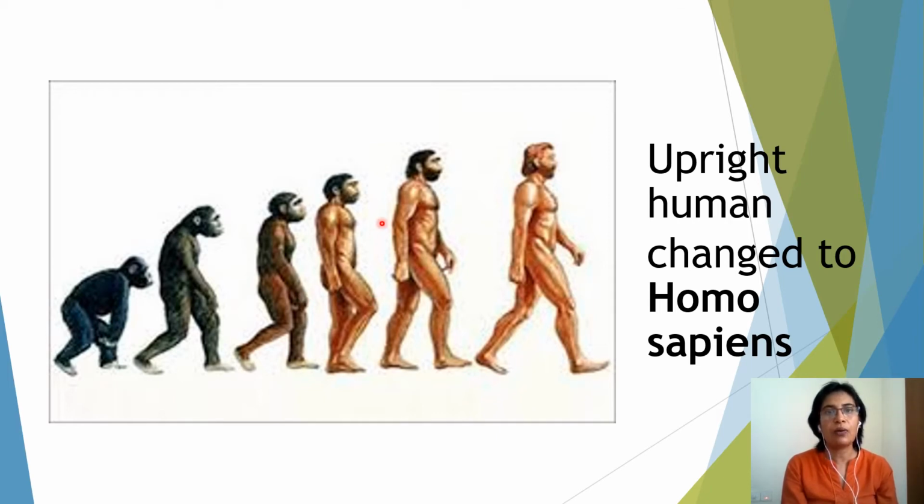Yes, so he has become a Homo sapien. Now you and I are Homo sapiens. Remember that we are Homo sapiens and we can stand straight. We are upright humans and we have changed to Homo sapiens. So from great ape we have become Homo sapiens. You need to remember this is the stage by which man has changed from a chimpanzee to an upright human and changed into a Homo sapien.